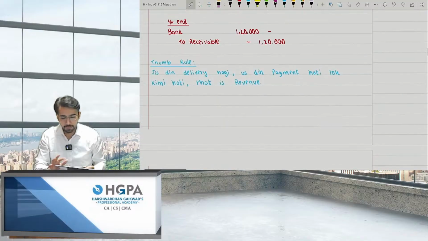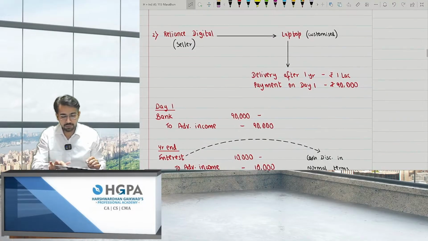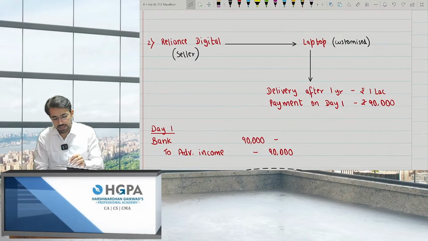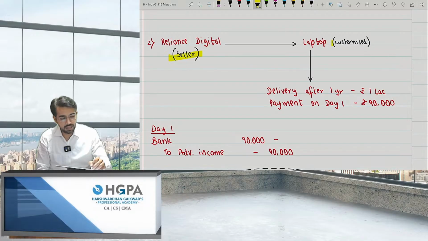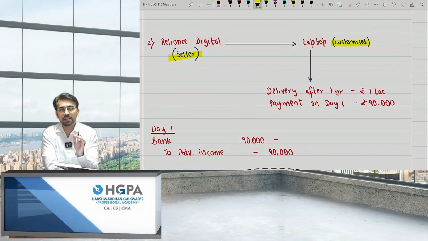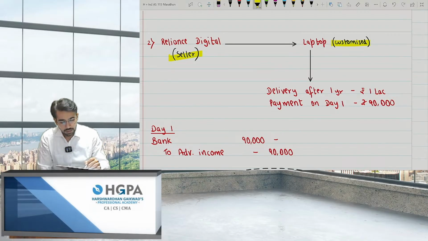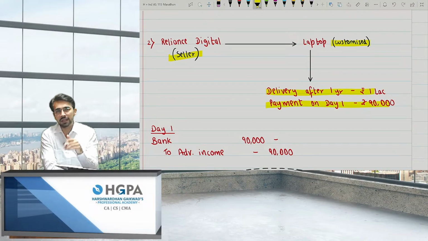Okay, moving ahead. Thumb rule. Second, Reliance Digital. If he is the seller, the laptop is customized. Since it is customized, I obviously will take some time. That is, I'll tell you, I'll make the laptop for you after 1 year. So delivery after 1 year and payment on day 1, but you have to pay the advance right now, 90,000. So is this 90,000 the agreed value? The answer is no. The transaction price will not be 90,000.